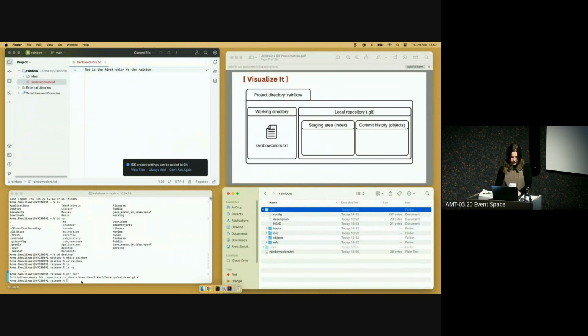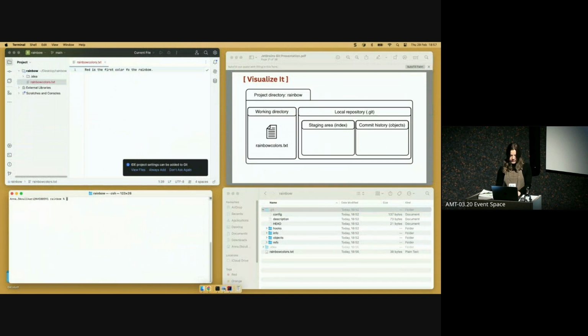And one command we can use is git status. So this is a command that basically gives us the state of our working directory and the state of our staging area and the difference between the two. So here we can see it says untracked file, which basically means this file is not yet being tracked by Git.